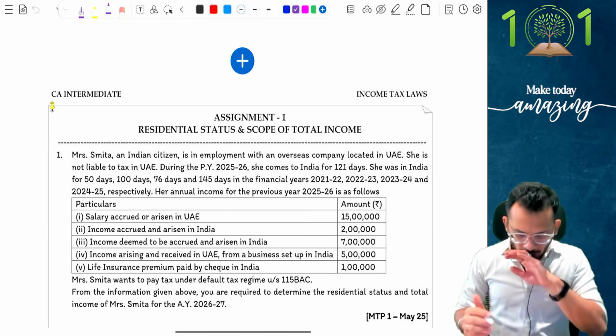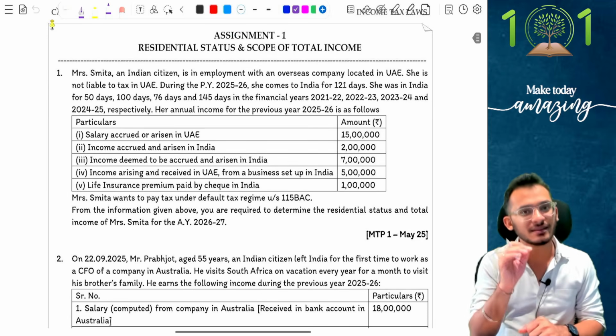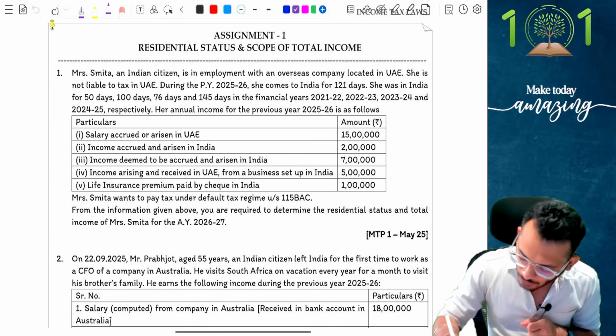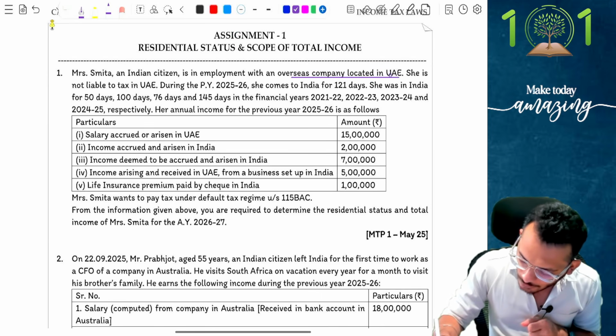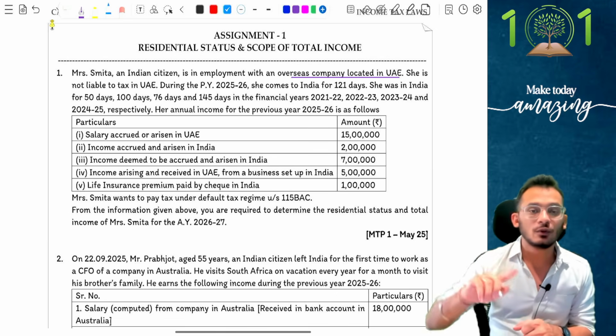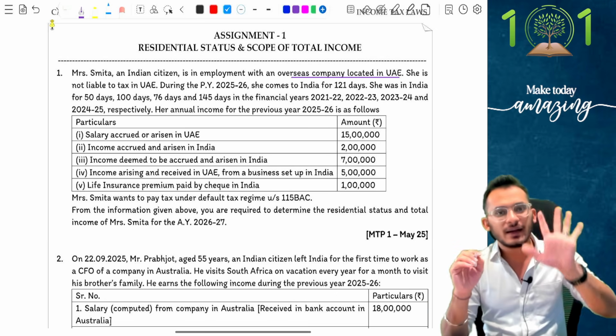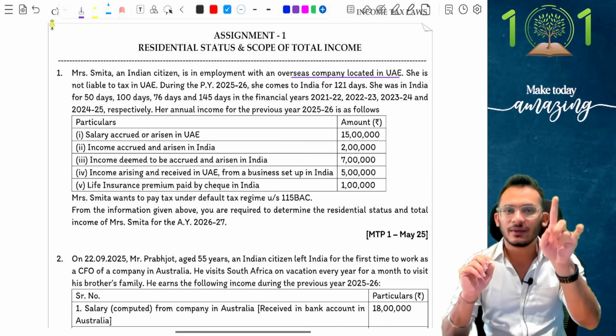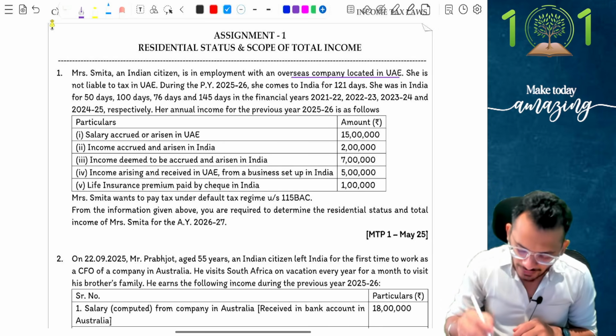It says, I have a person called Mrs. Smita. Mrs. Smita has come to me as an Indian citizen, with employment with an overseas company located in UAE. Point number 1, when it comes to residential status, for any person who is outside India for employment purposes, in the current year, if the person is leaving India, only the 182 days condition should be satisfied. Yes or no? Read. She is not liable to tax in UAE.